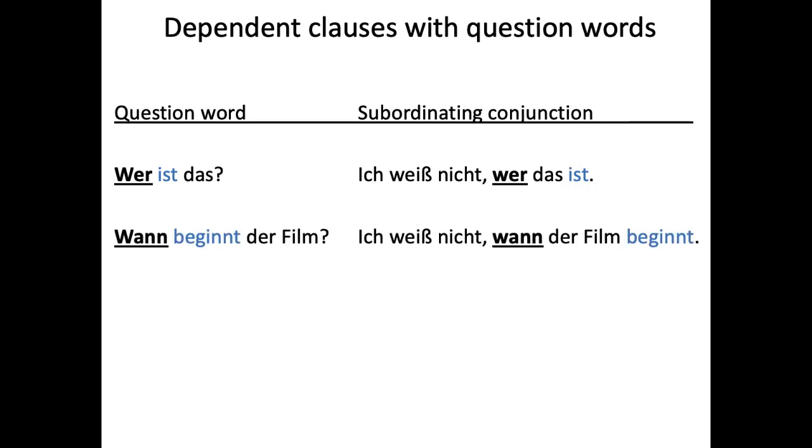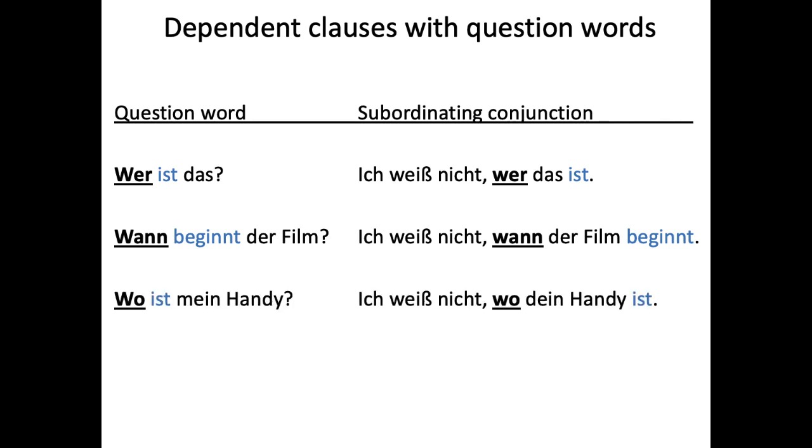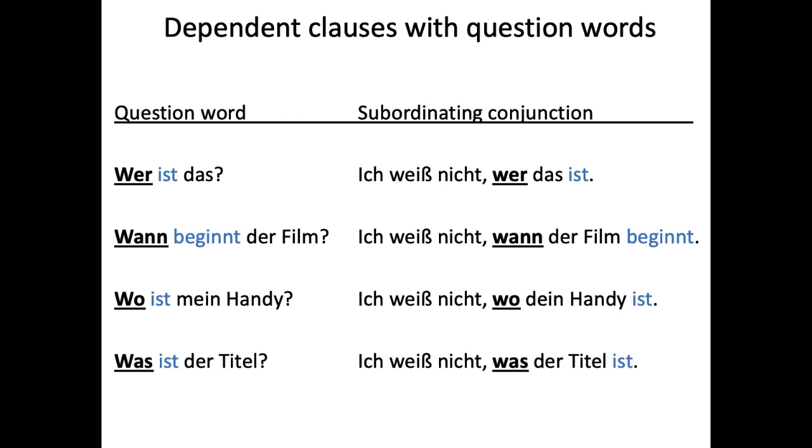Wann beginnt der Film? When begins the film? Versus ich weiß nicht, wann der Film beginnt. I don't know when the film begins. Wo ist mein Handy? Where is my cell phone? Ich weiß nicht, wo dein Handy ist. I don't know where your cell phone is. Was ist der Titel? What is the title? Ich weiß nicht, was der Titel ist.